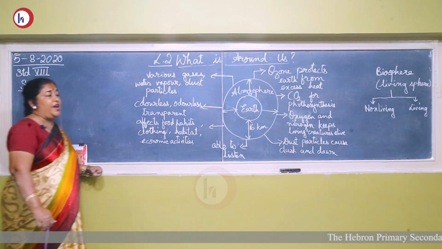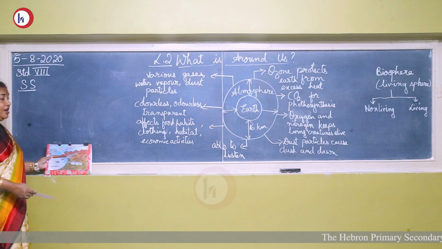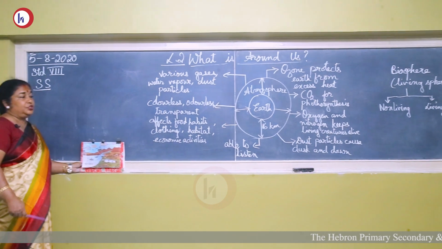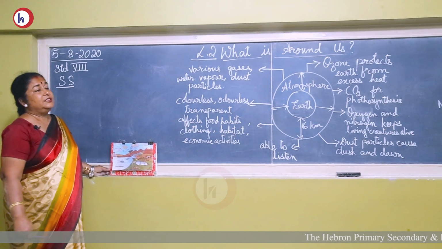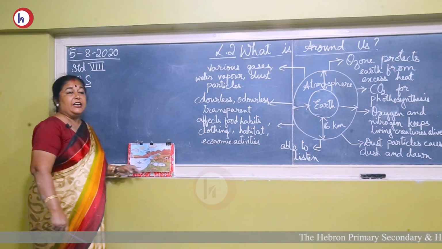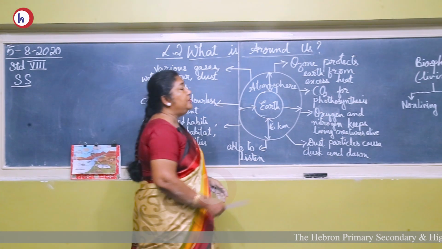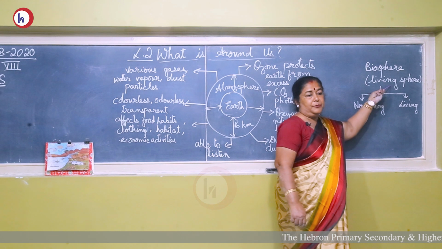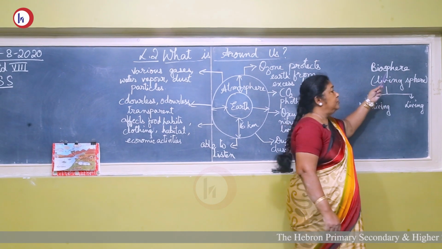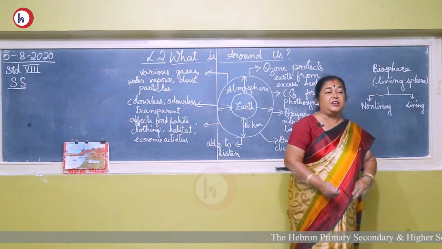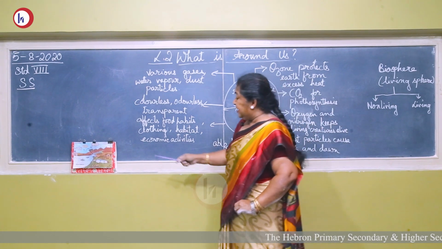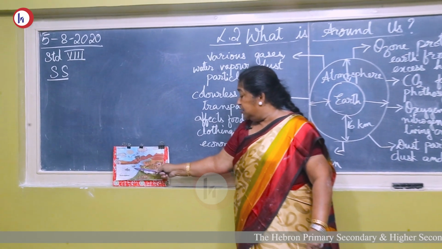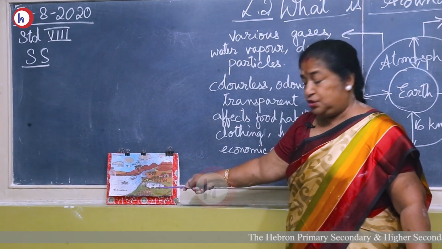Earth is the only planet where we live because we have a maintained temperature, we have water, and we have atmosphere. Because of that, the Earth is a living planet. And we human beings are included in the biosphere. Biosphere is the living sphere. All the living organisms are included in the biosphere. We can see aquatic animals in the rivers, ponds, lakes, oceans.